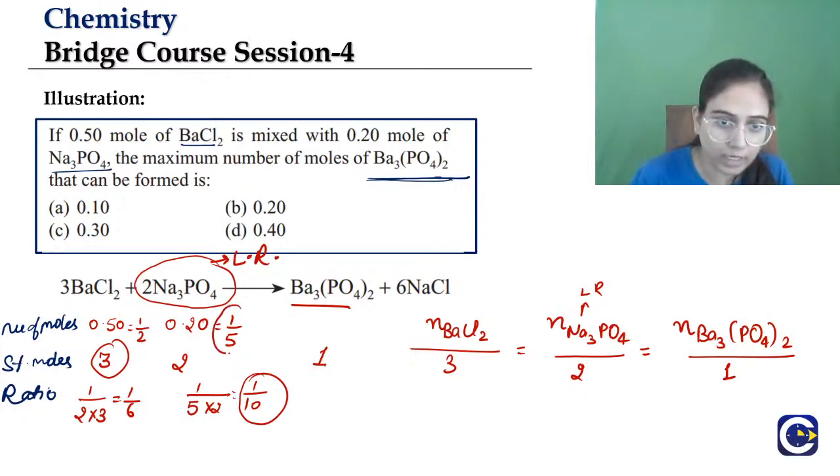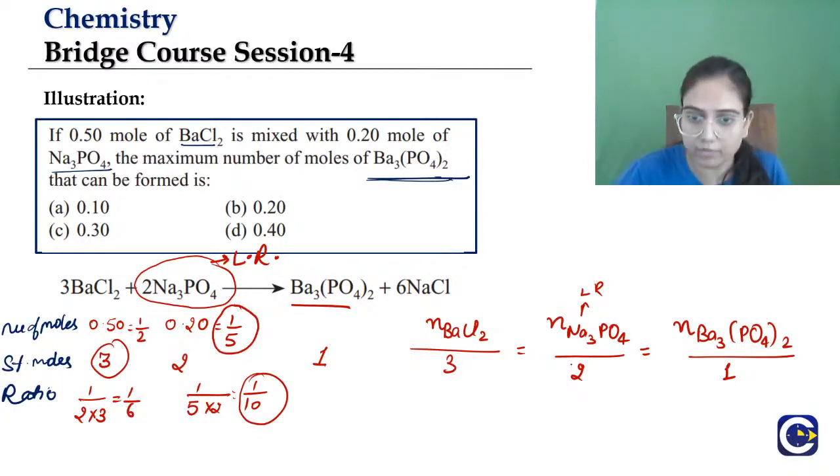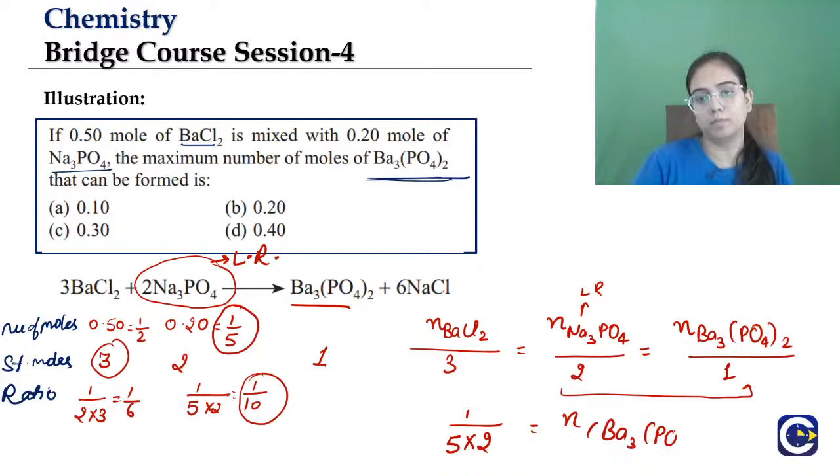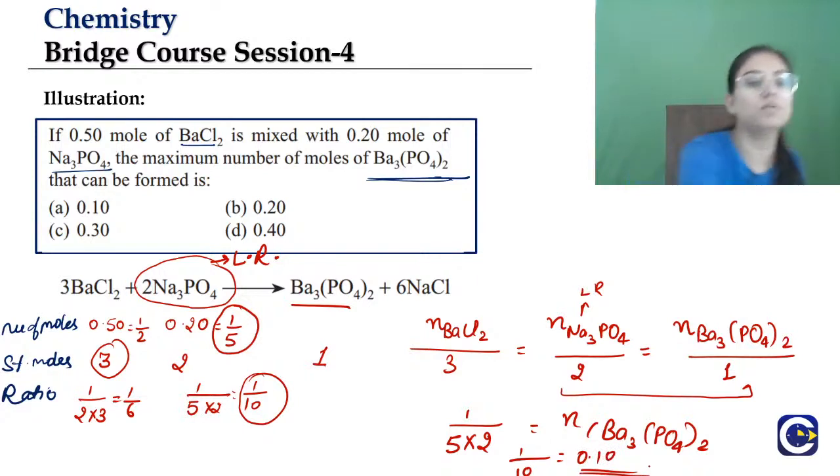So now we are comparing these two. 1 by 5 into 2 is equal to the number of moles of barium phosphate, that is 1 by 10, equals 0.10 moles of barium phosphate.